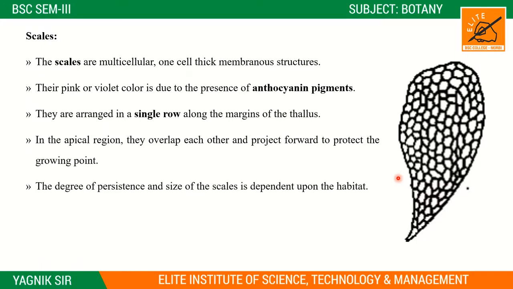The degree of persistence and the size of the scales depend upon the habitat. Persistence means very long lived, lasting a long time, and it depends on the habitat, right.